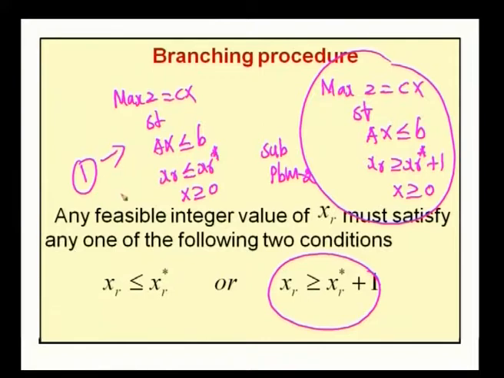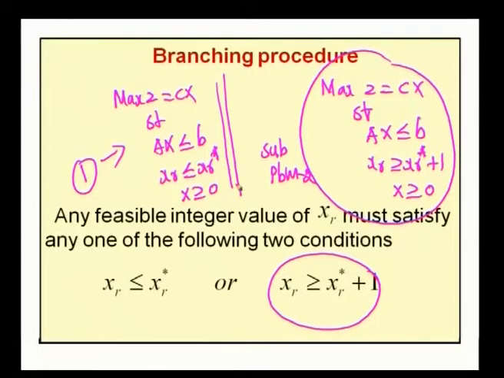Now, by solving these sub problems as continuous LPPs, we can get the optimum solution. If the optimum solution does have an integer solution, then we should stop the process. Consider this sub problem.